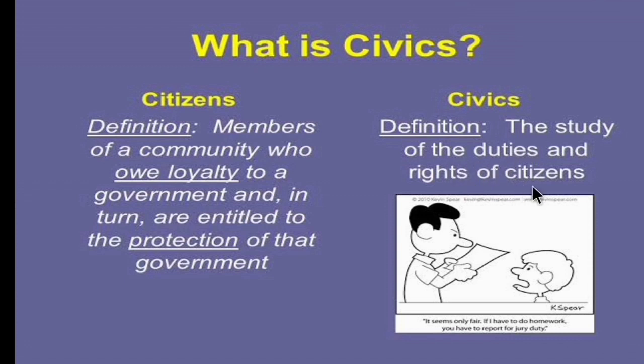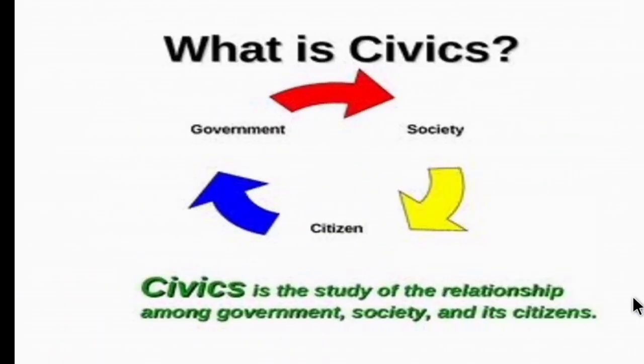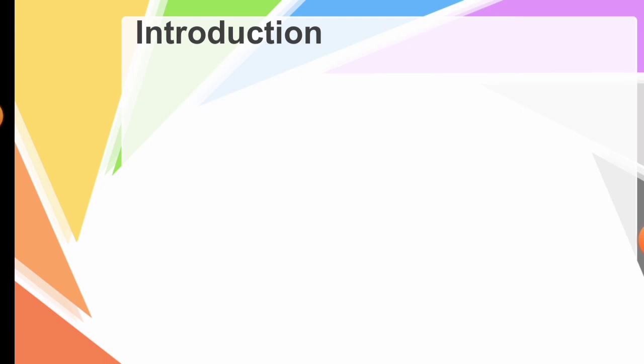Citizen means who? They are the members of a particular community. Now to make it simple, civics is the study of the relationship among the government, the society and its citizen. So it is interlocked. I hope you are clear with the definition of civics. Children, I hope you are clear with the history and geography first unit. Now let's move on to civics first lesson, how the state government works. Now let's see the introduction.